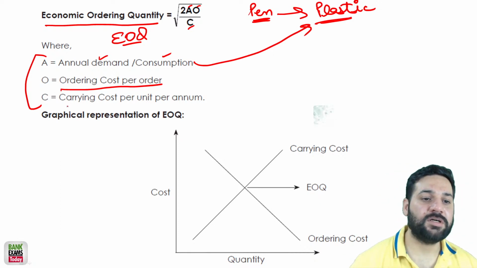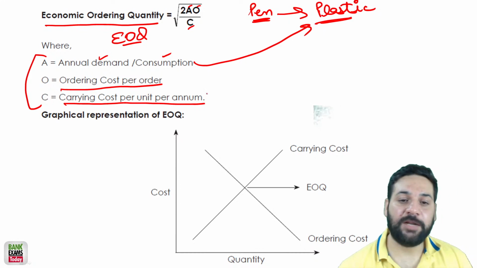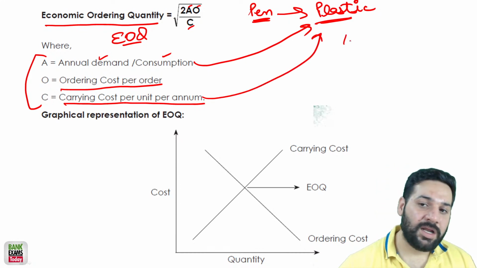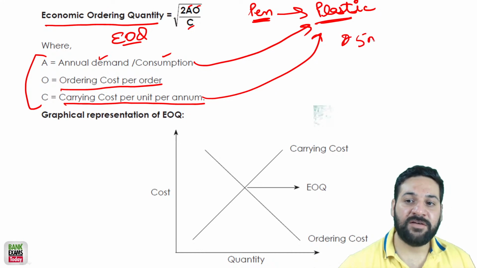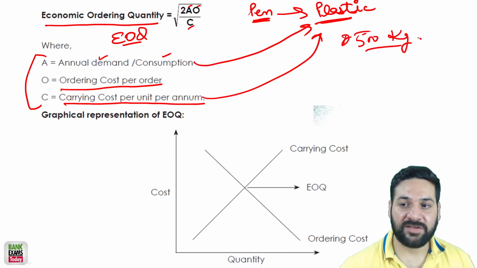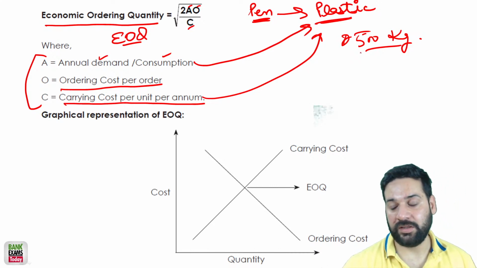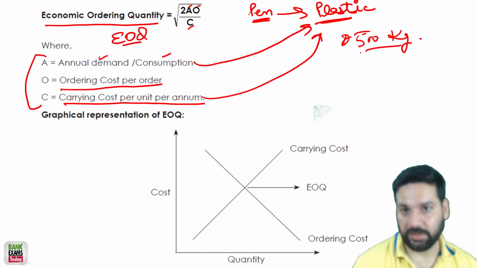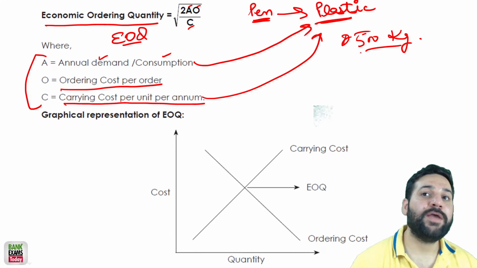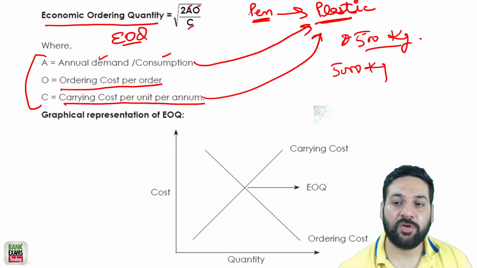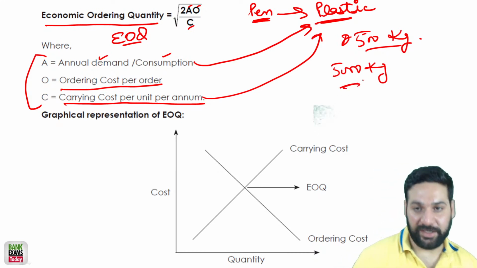Carrying cost, to store that plastic. So now let's say you ordered 500 kg of plastic. Do you have the storage capacity for that much? If you are storing, let's say, 5000 kg of plastic, you need space for that.